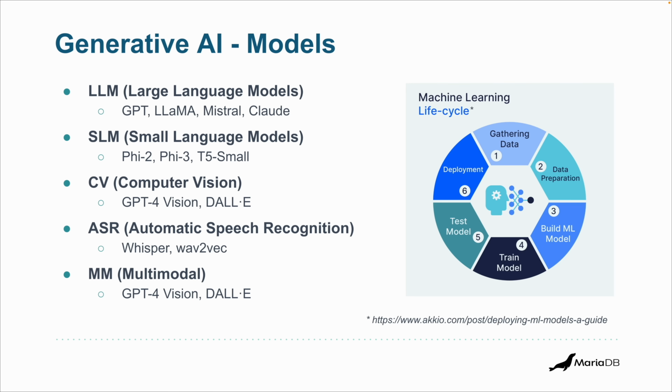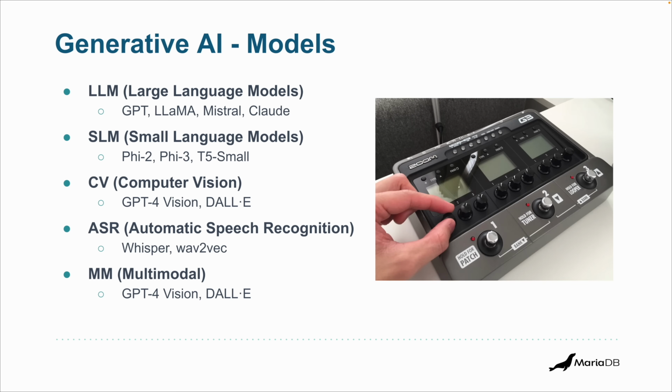But the providers of these models in the cloud take care of the whole machine learning life cycle: gathering the data, preparation, building the machine learning model, training the model, testing the model, and deployment. If you want to deploy yourself, you will have to have a look at this, but you can just consume it in the cloud. Now, these models have been pre-trained with a huge amount of data that, well, obviously doesn't include your private data, right? They don't know anything about your organization, your products, orders, or whatnot.